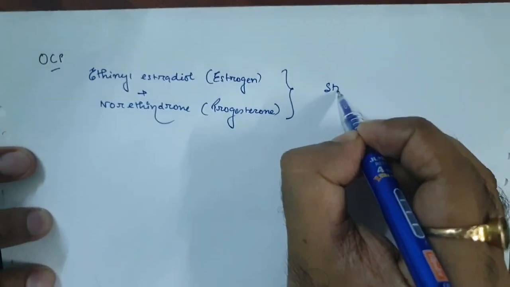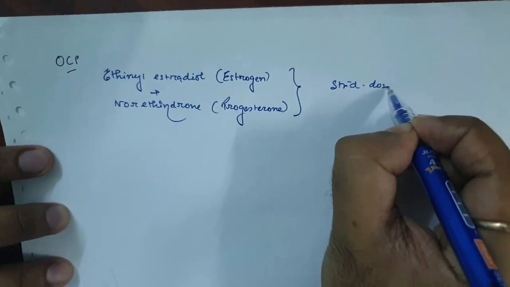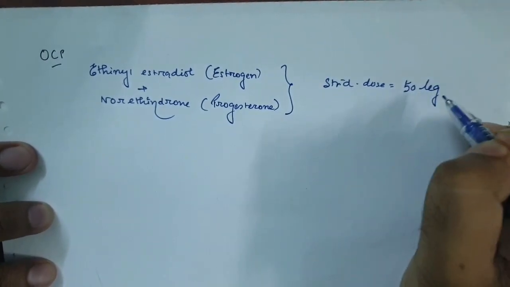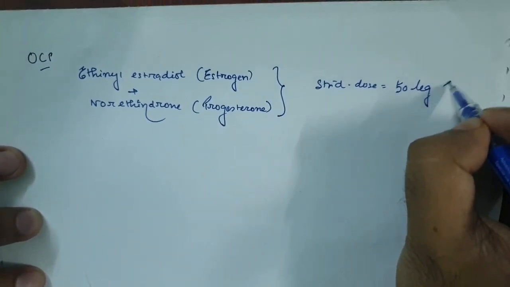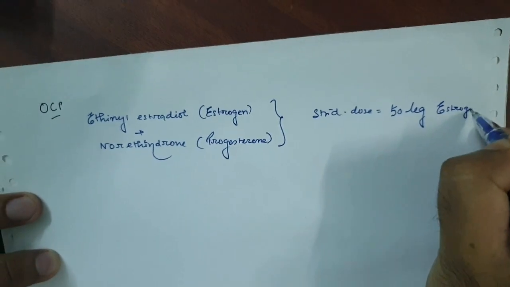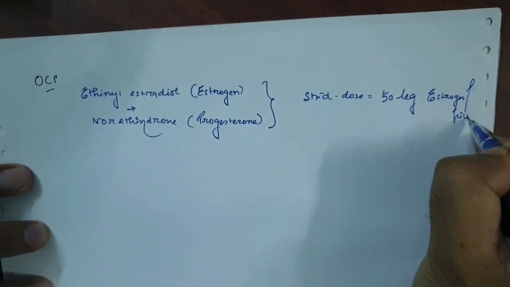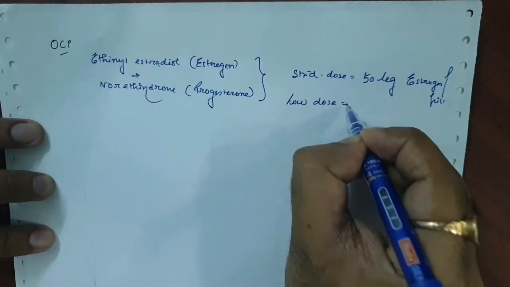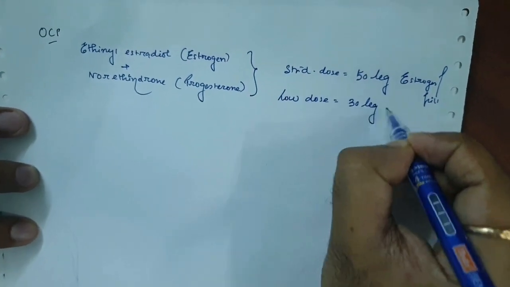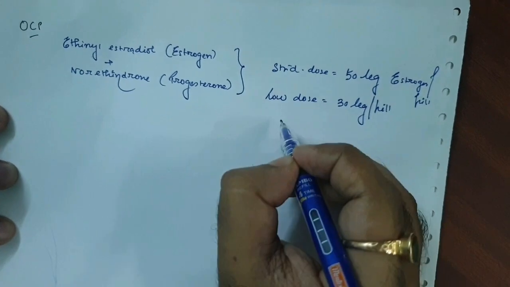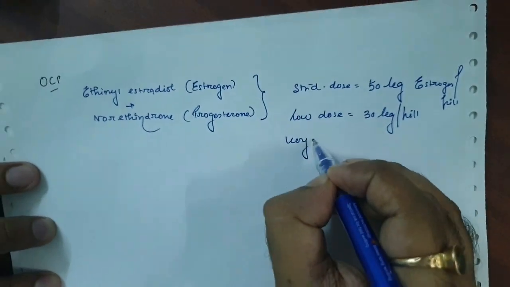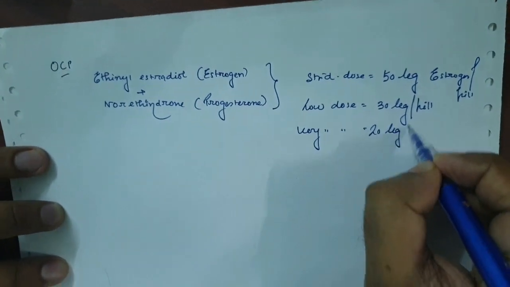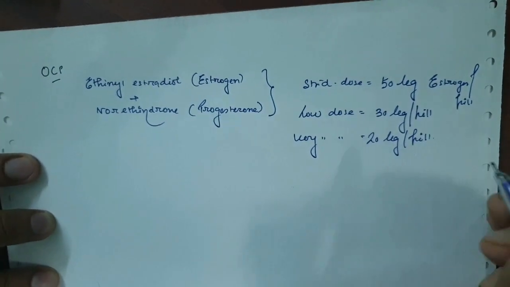Now in case of the standard dose, we use 50 microgram of the estrogen per pill. Per pill 50 microgram of estrogen. Now low dose OCP contains 30 microgram per pill estrogen, and very low dose OCPs contain 20 microgram per pill estrogen.